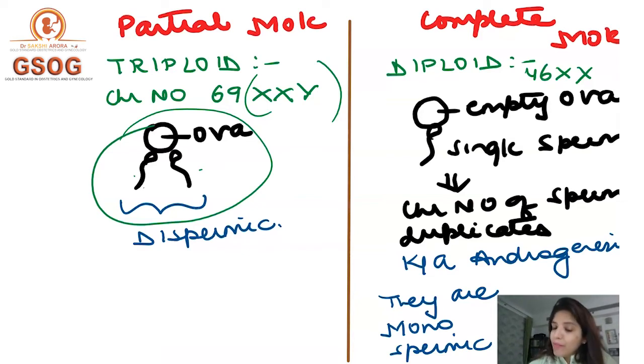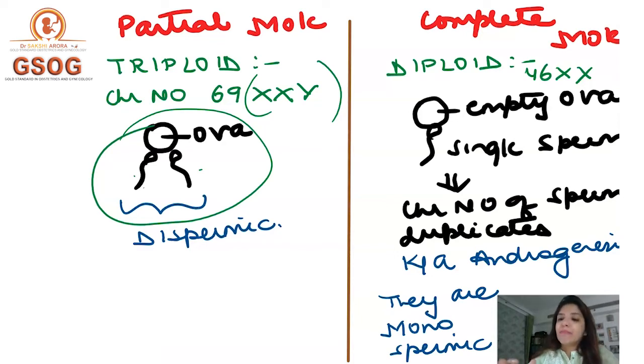It becomes diploid because whatever genetic material the sperm has, the entire genetic material duplicates, right? So a sperm has 23 chromosomes, all of them will duplicate, and that is how the chromosome number of a complete mole becomes 46.